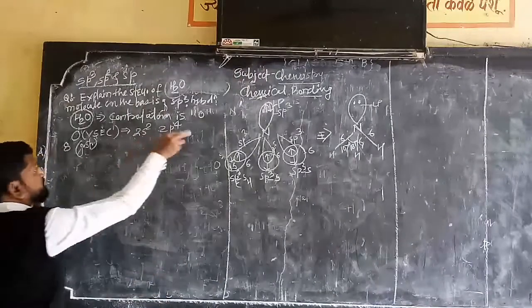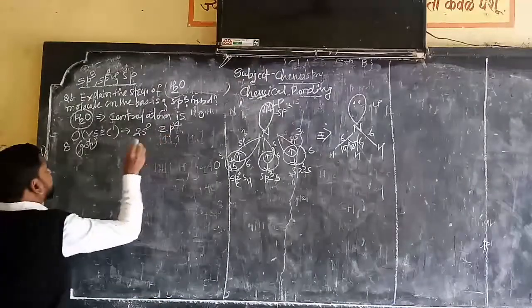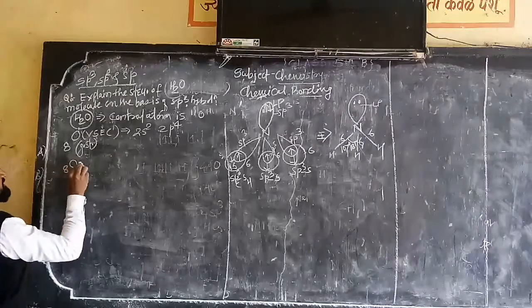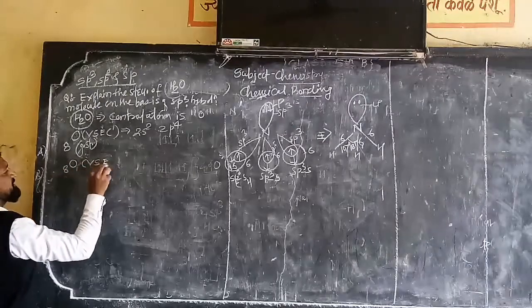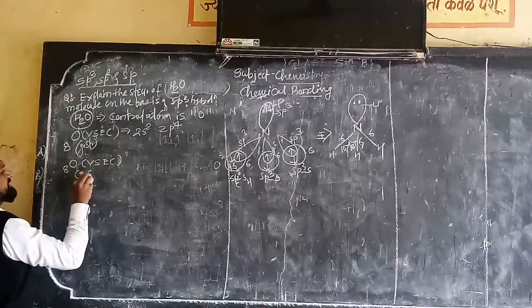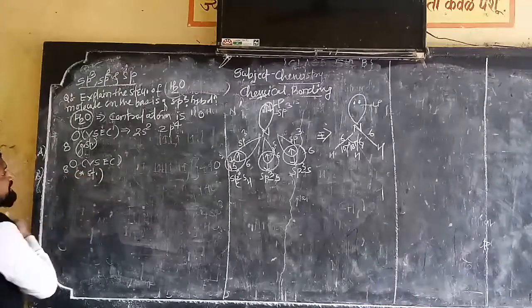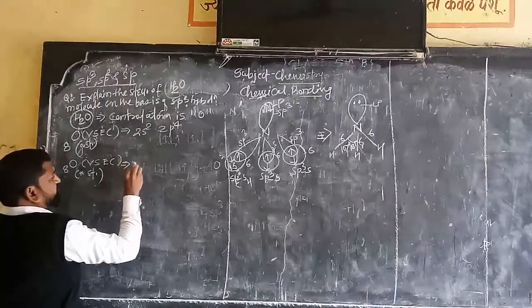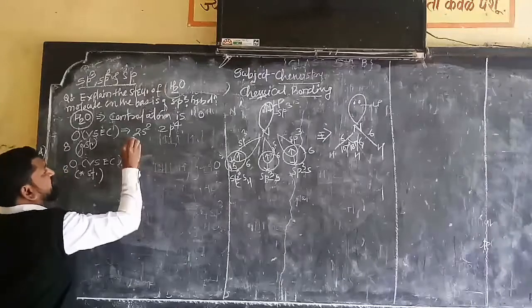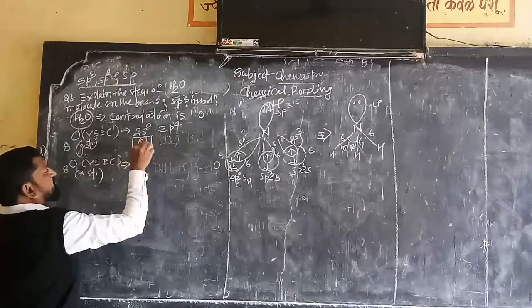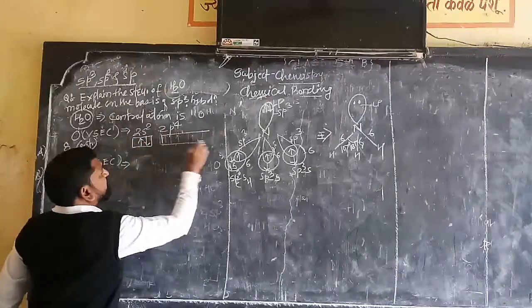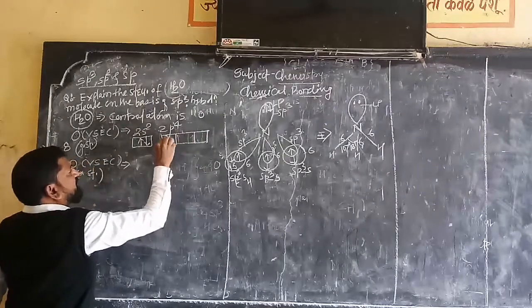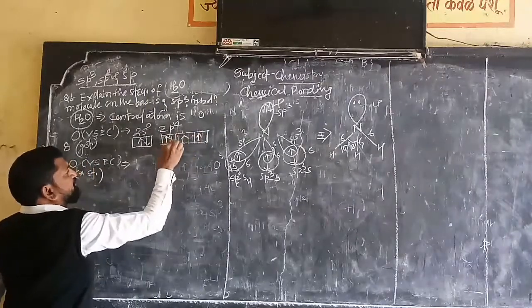Now again we will write the valence shell electronic configuration in the excited state: 1, 2, then 1, 2, 3, 1, 2, 3, 4.